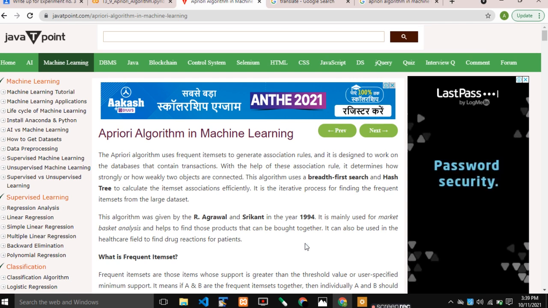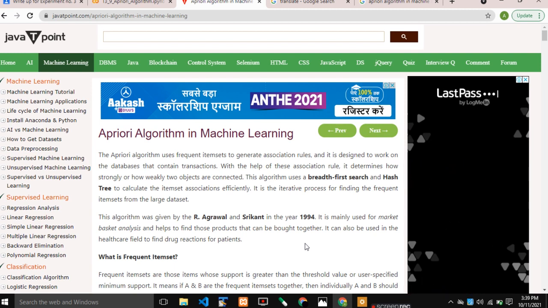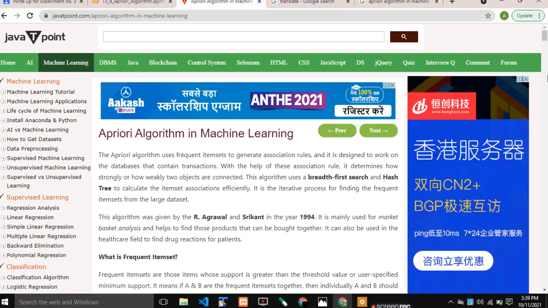This algorithm was given by R. Agrawal and Srikant in the year 1994. It is mainly used for market basket analysis to help find products bought together. It can also be used in the healthcare field to find drugs, reactions, and patients.